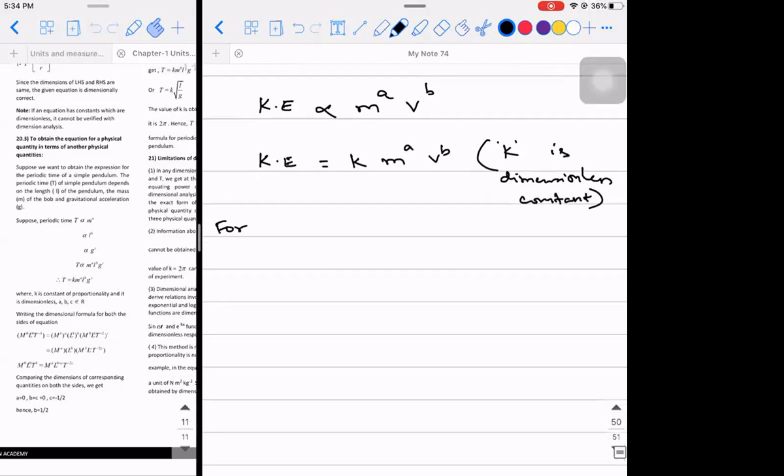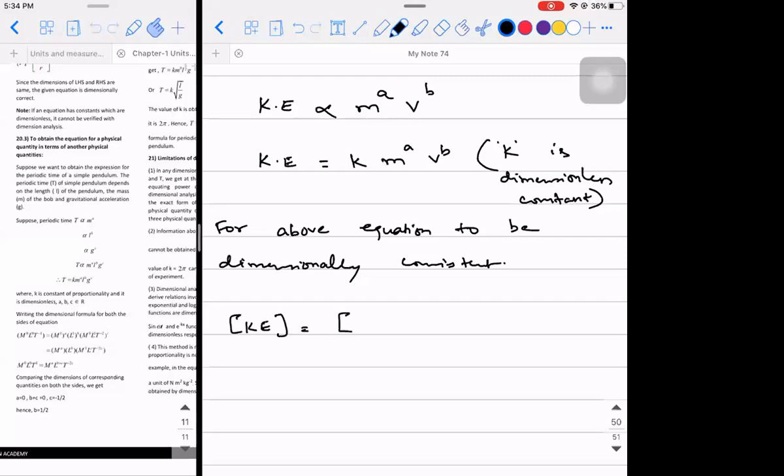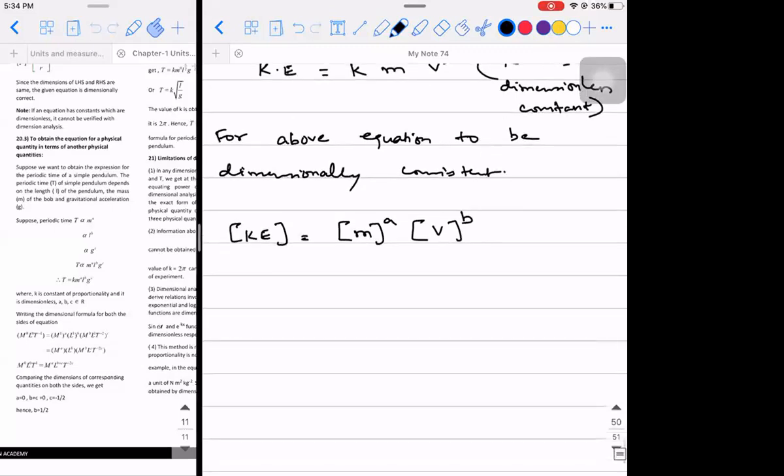For the above equation to be dimensionally consistent, the dimensional formula of kinetic energy should be equal to the dimensional formula of mass raised to the power A times the dimensional formula of velocity raised to the power B. What is the dimensional formula of kinetic energy?